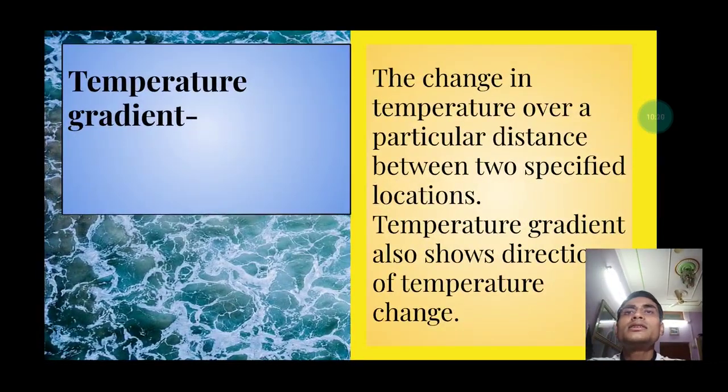Then temperature gradient is the change in temperature over a particular distance between two specified locations. That means when place or gradient changes, the temperature also changes, and it shows the direction of temperature change.